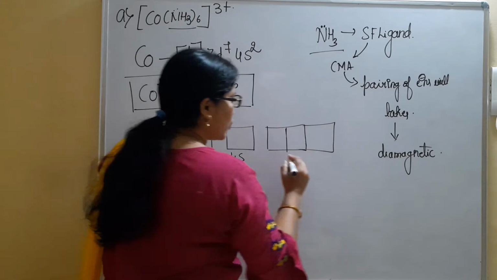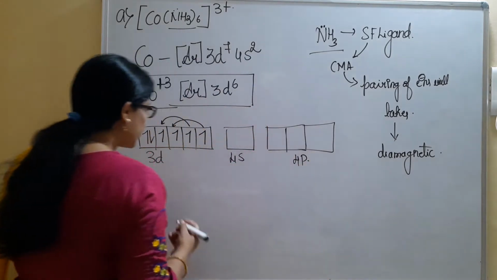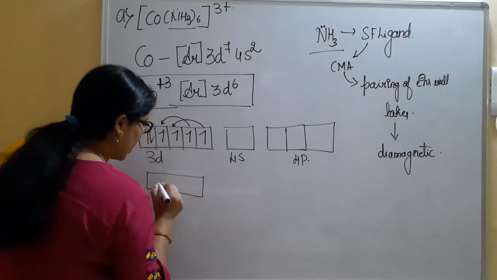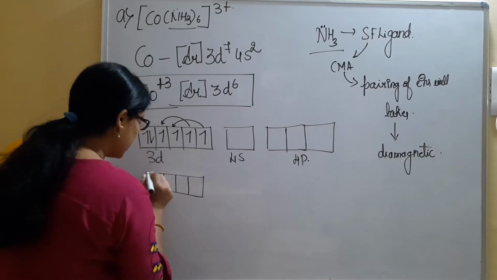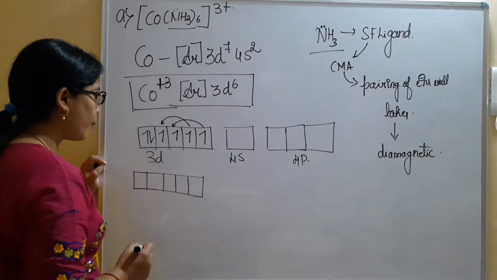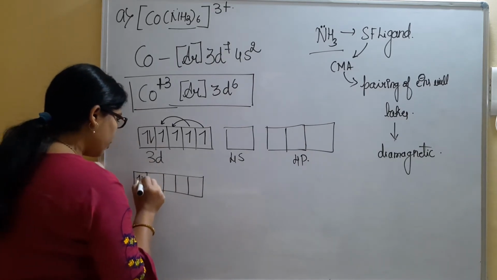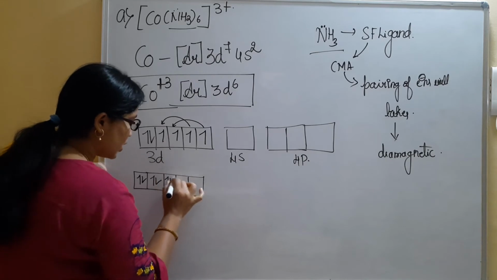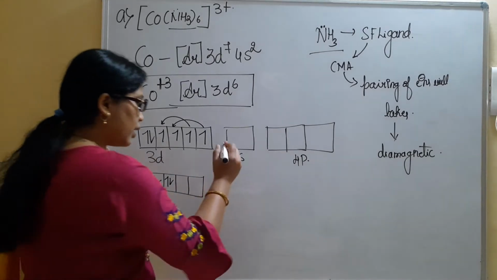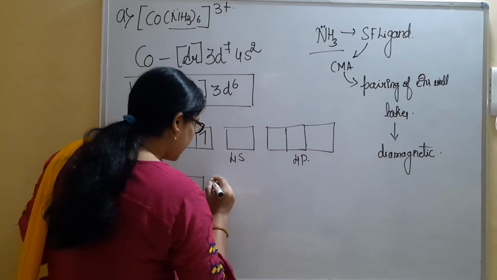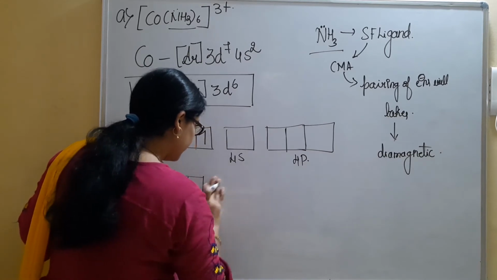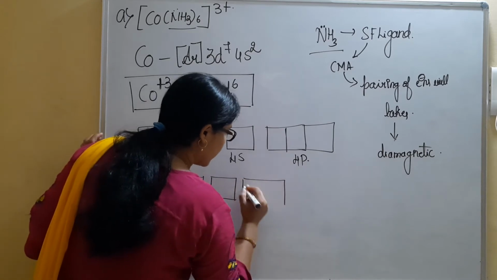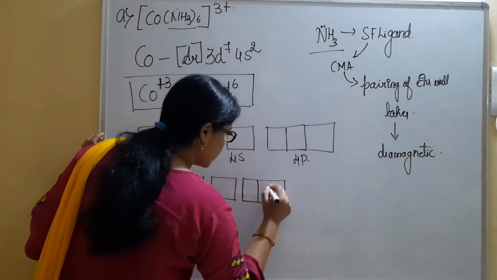This is 4s and this is 4p. Now you can see how this orbital looks. 1, 2, 3, this is 4 and 5. Once pairing is done, there are 2 electrons here and 2 electrons coming here. Then I am left with the 4s orbital, and then I have the 4p orbital present with it.